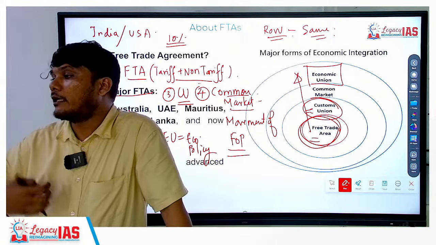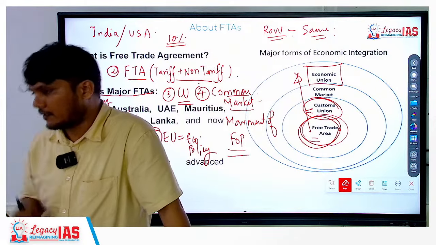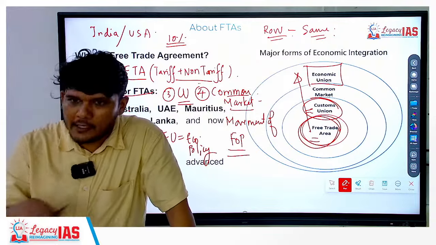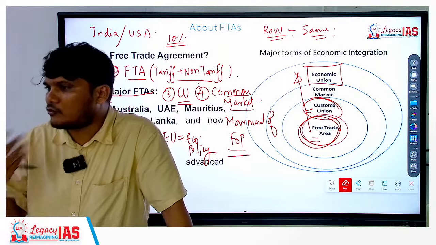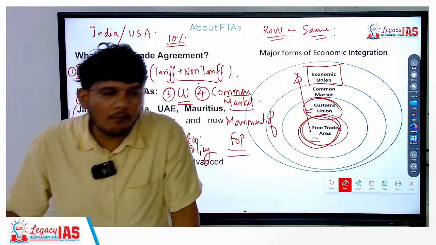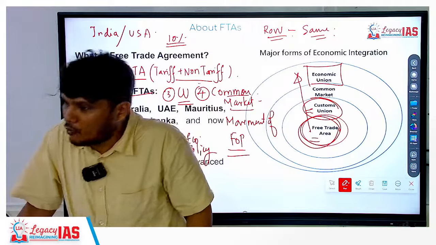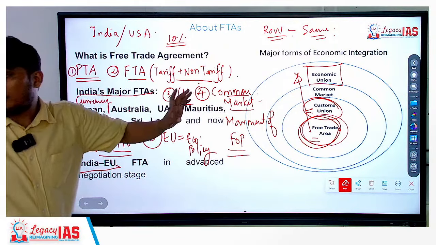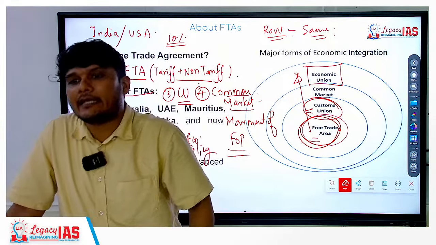You all have to mutually agree to certain things. So when you do it bilaterally, country to country or a few countries only, it is easier, faster and swifter to take decisions and implement those free trade agreements. The more the number of countries involved, the more the complexity. And in the European Union, so many countries are involved, that is why it has taken time.